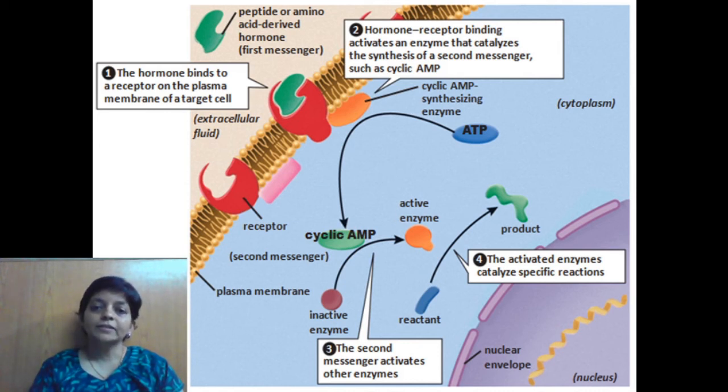When the enzyme becomes active, it acts on the substrate, and product formation takes place. Here you can see the reactant, which is the substrate, and then the product is formed. The activated enzyme catalyzes a specific reaction, and this product is the message coming out, the output of the cell after receiving the message from the hormone. Is it clear?